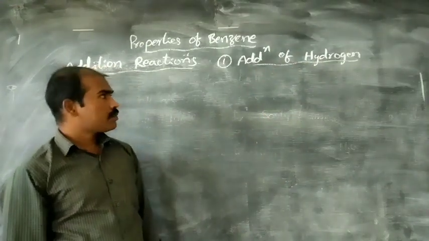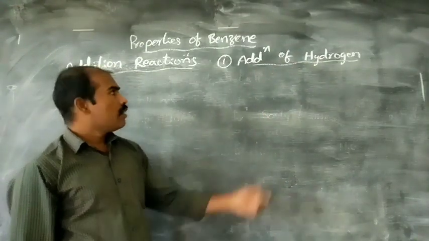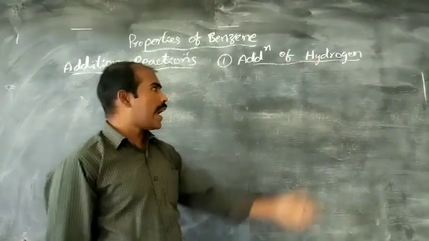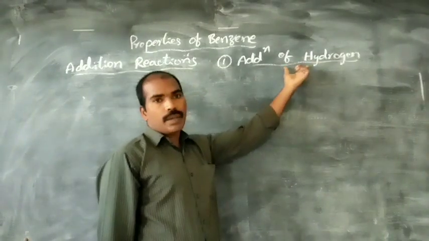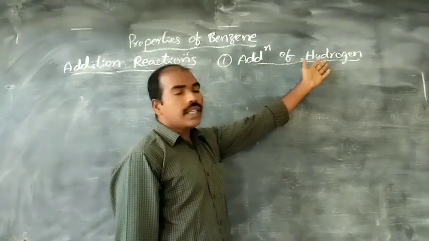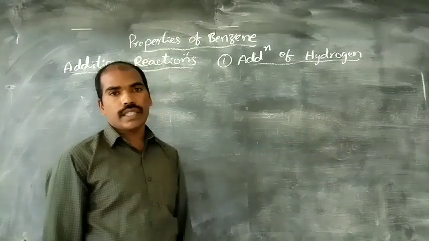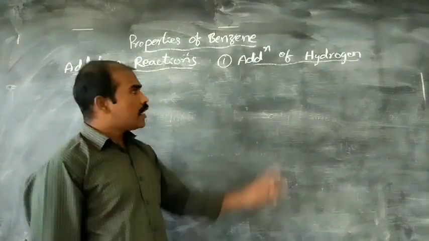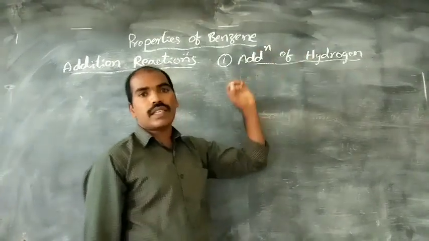Can you guess anyone, what is the name of addition of hydrogen? It has one particular name. Addition of hydrogen is nothing but hydrogenation. We are adding hydrogen to unsaturated hydrocarbons, so addition of hydrogen is also considered as hydrogenation.